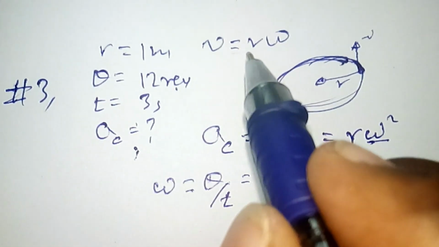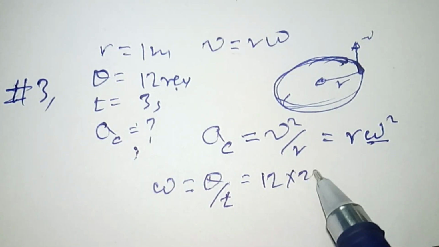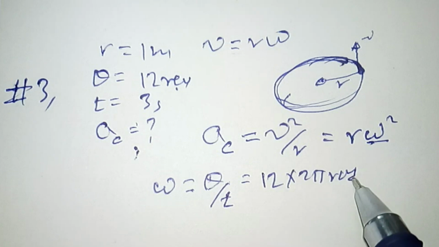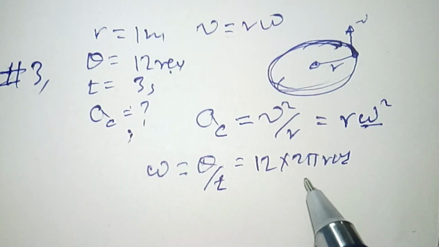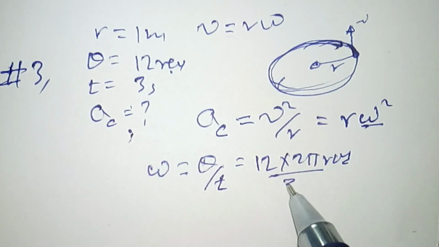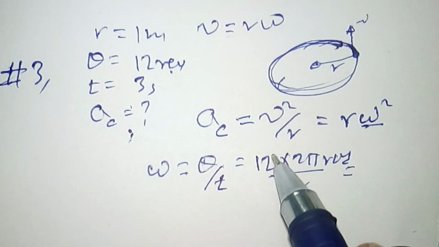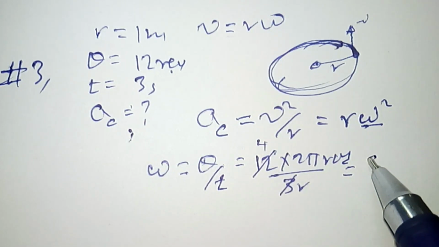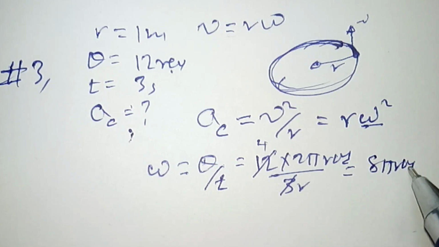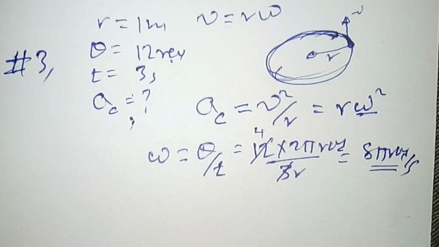Angular displacement of the object is 12 revolutions, which is 12 times 2 pi radian. To convert the revolutions to radians, multiply by 2 times pi and divide by 3 seconds. So 12 divided by 3 is 4, and 2 times 4 gives 8 pi rad per second, which is the angular velocity of this rotating object.